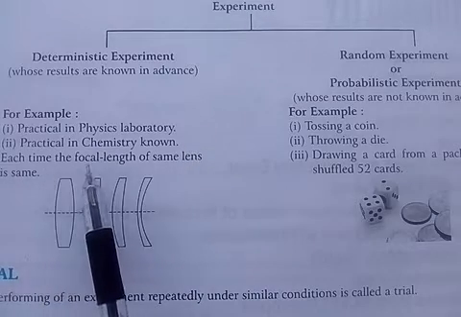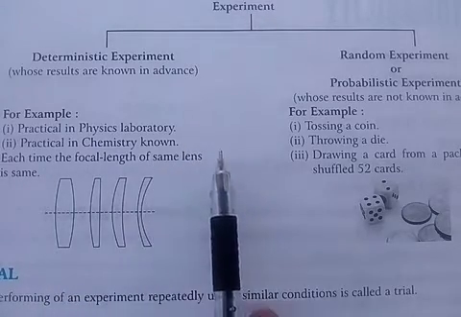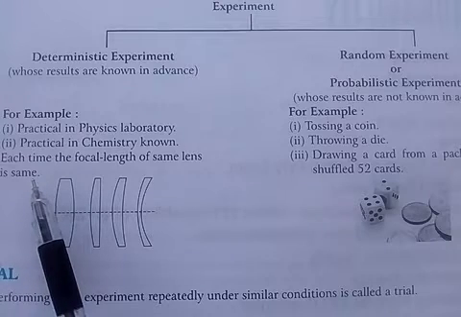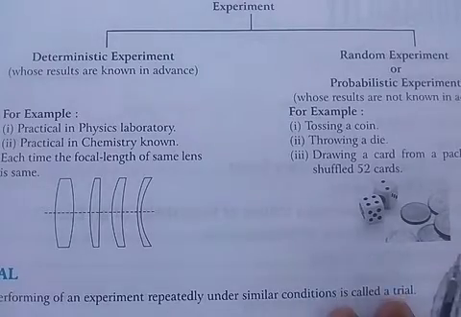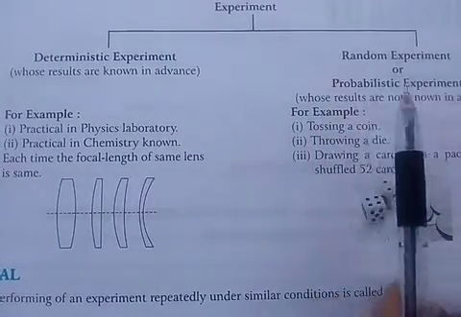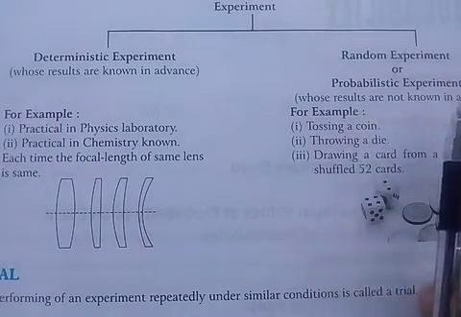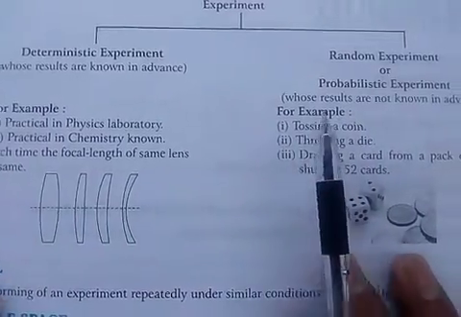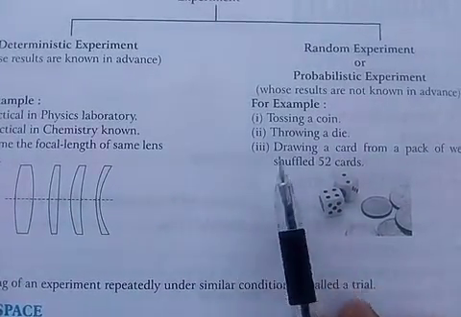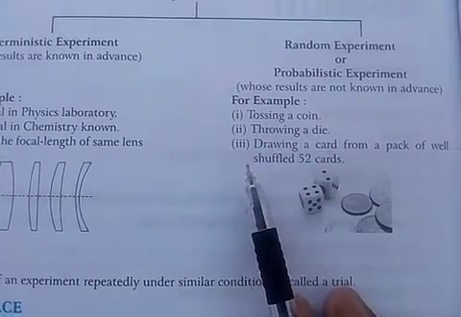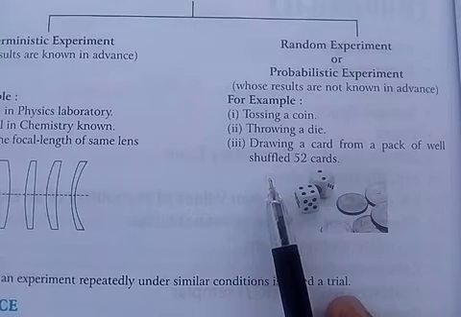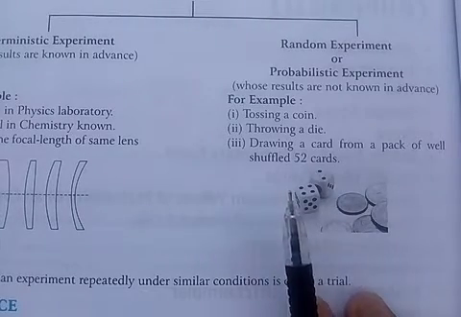Each time the length is the same. So we can say the given examples belong to deterministic experiment. Second is random experiment or probabilistic experiment. For example, tossing a coin, throwing a die, drawing a card from a well shuffled pack of 52 cards.